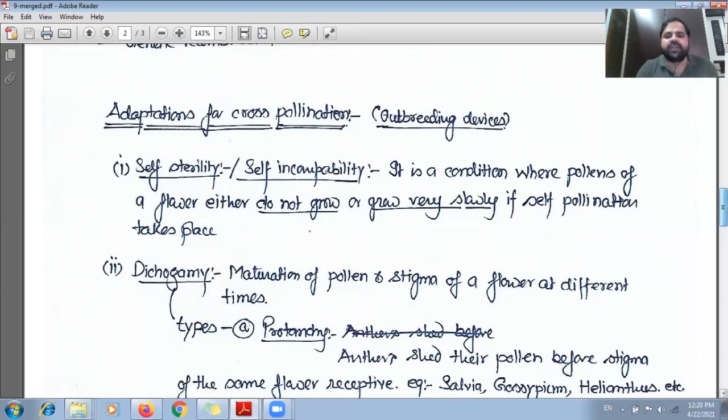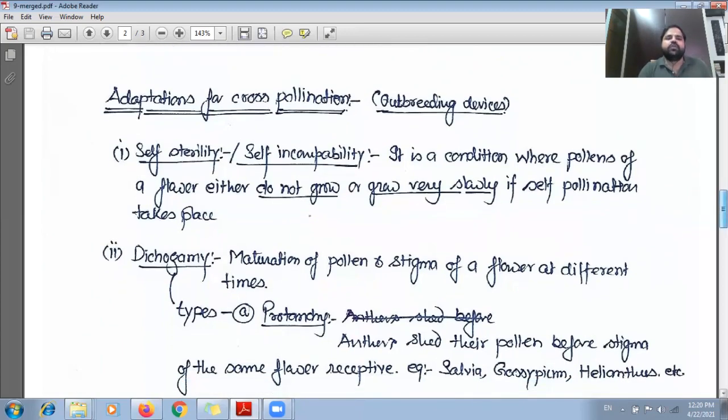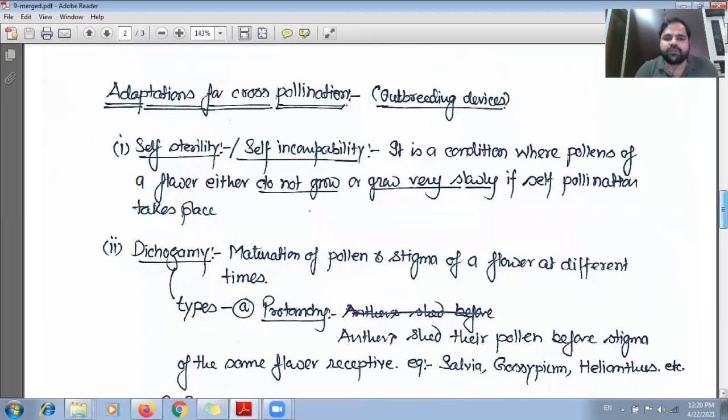So we will see some modifications. These modifications which have been utilized in case of cross pollination, means for the successful cross pollination, are known as outbreeding devices. So the modification, in another word, we can say outbreeding devices are nothing but just the modification in plants for the successful cross pollination. Now, we will see different kinds of these outbreeding devices or modifications in different plants as per their habitat, their pollen grain, and several things.